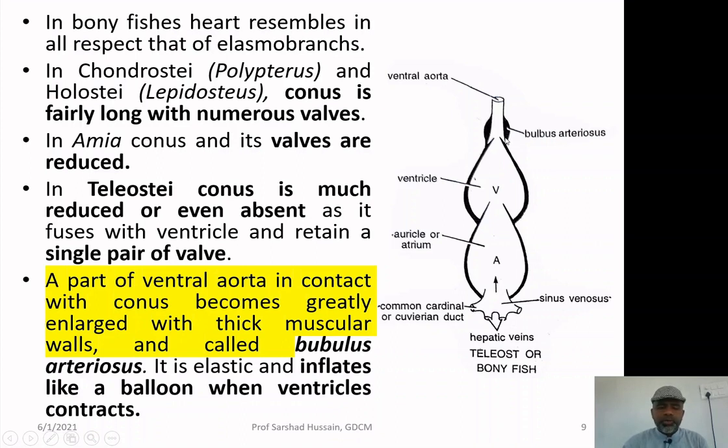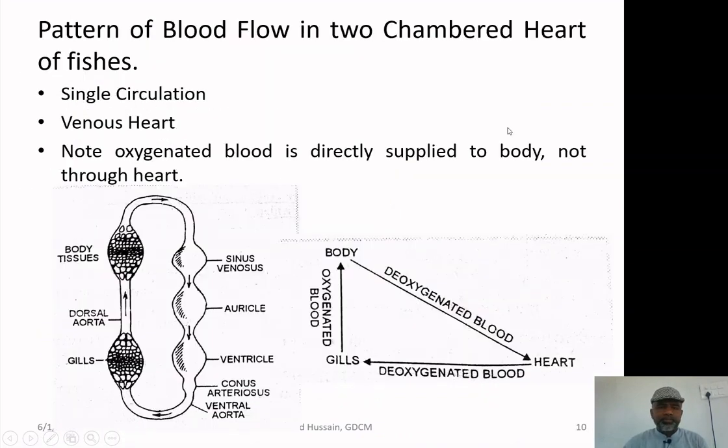This bulbus arteriosus inflates like a balloon when the ventricle contracts. See, this is the ventricle. When it contracts to push the blood, the bulbus will inflate with the help of these two muscles. Now, in these fishes where two main chambers and two accessory chambers were there, let us look at how the blood will circulate.